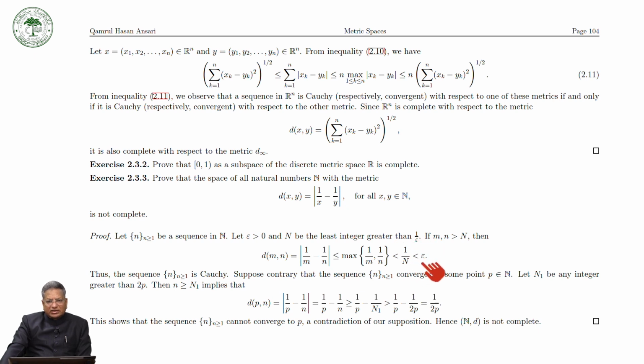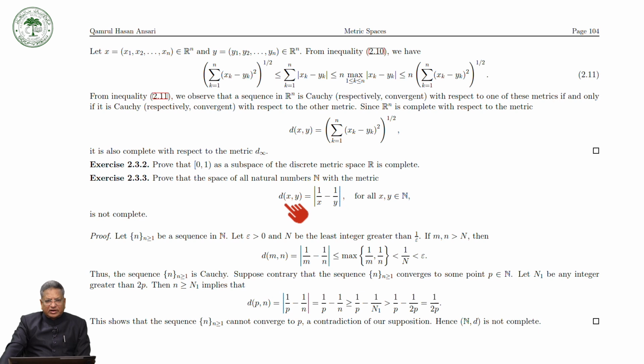So it means that for all m, n greater than capital N, d(m,n) is less than epsilon. It means that the sequence (n) is a Cauchy sequence. Now let us see whether this Cauchy sequence is convergent with respect to this metric or not.